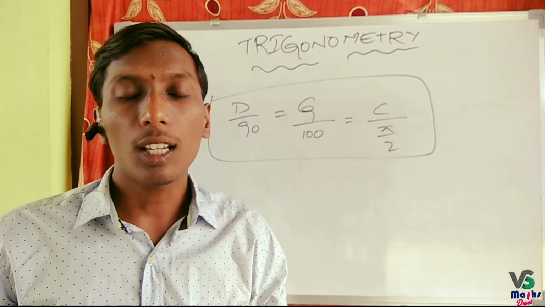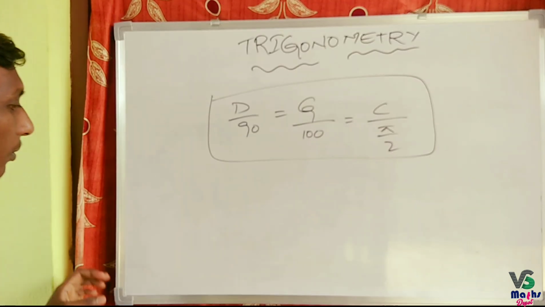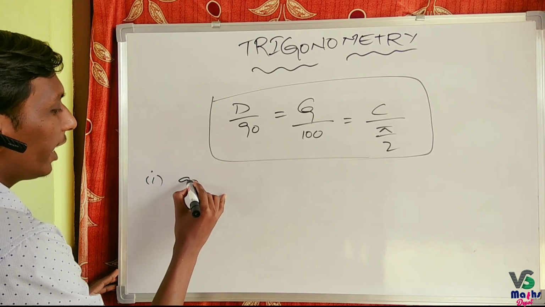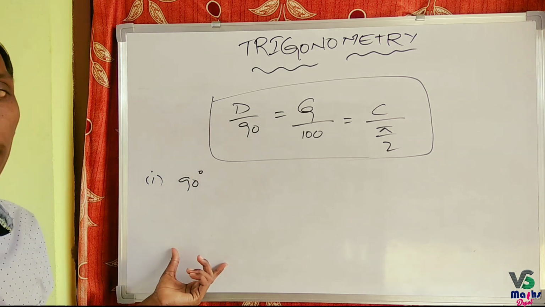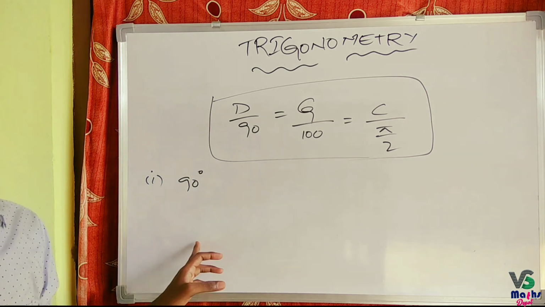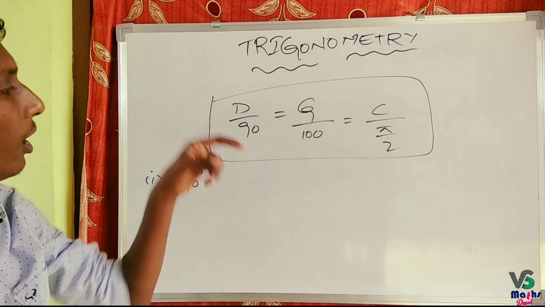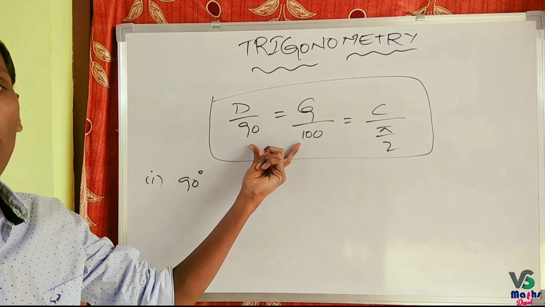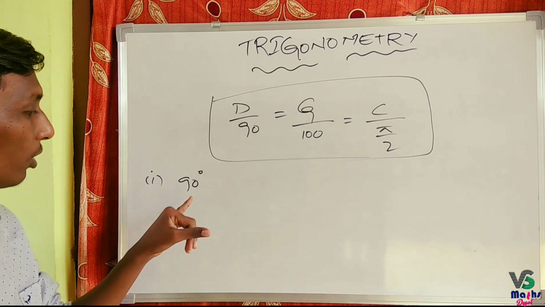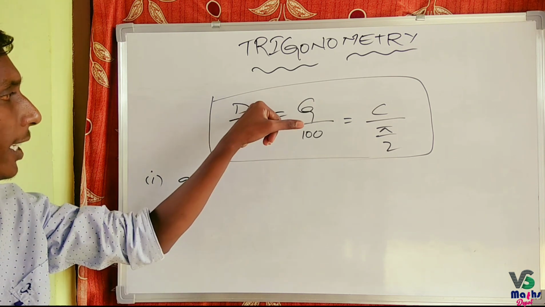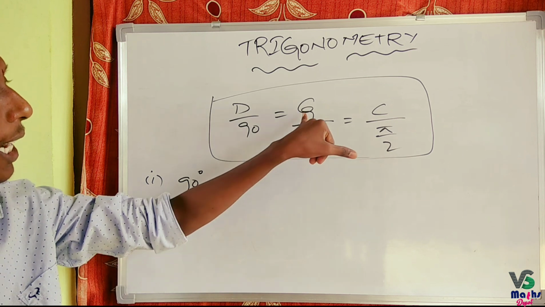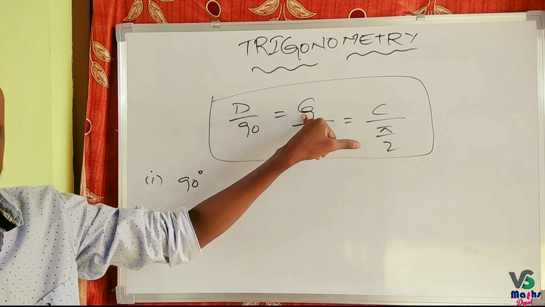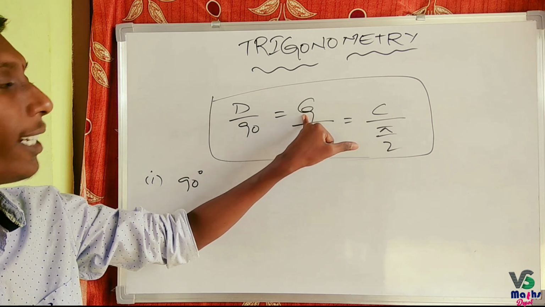Let us discuss some problems on this. First, convert 90 degrees into grades. The relation between degrees and grades is what we have to consider, because we are given 90 degrees and we have to find grades.